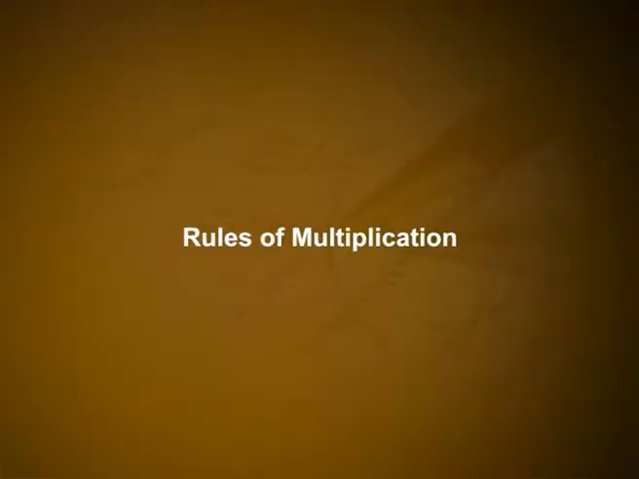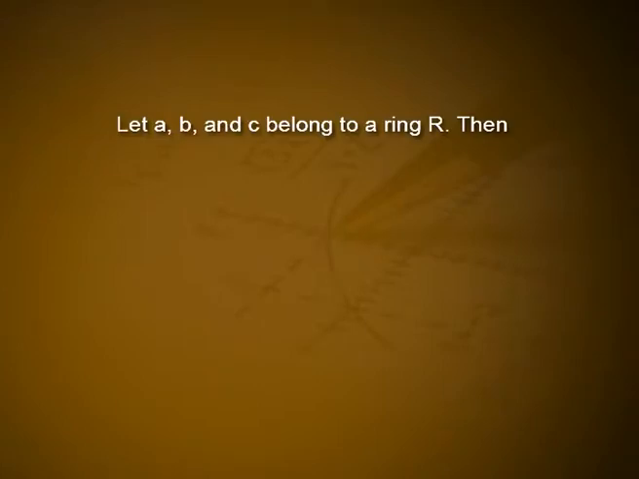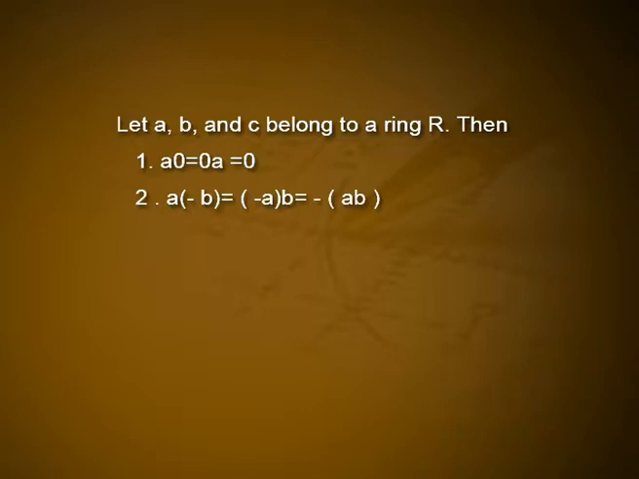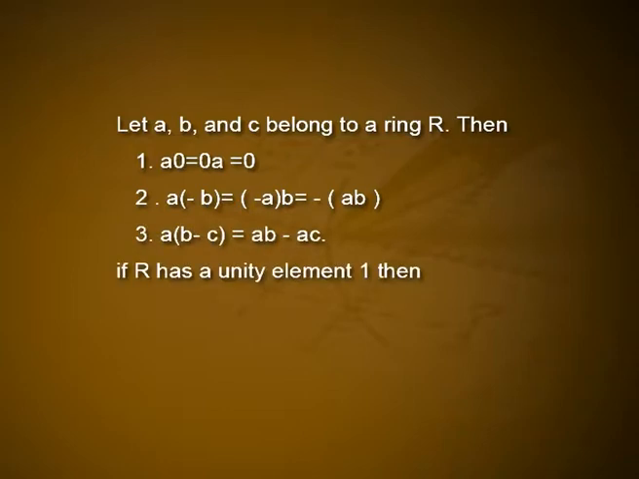Theorem: rules of multiplication. Let a, b, c belong to ring R. Then first one, a into 0 is equal to 0 into a is equal to 0. Second one, a into minus b is equal to minus a into b is equal to minus of a into b. Third one, a into (b minus c) is equal to a into b minus a into c. Furthermore, if R has a unity element 1, then fourth one, minus 1 into a is equal to minus a, and minus 1 into minus 1 is equal to 1.